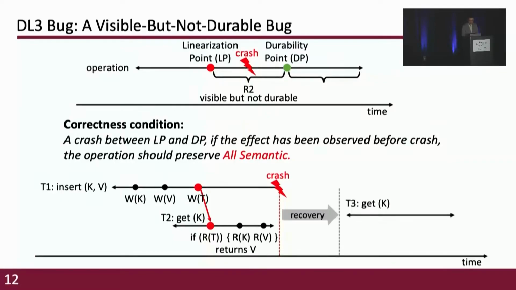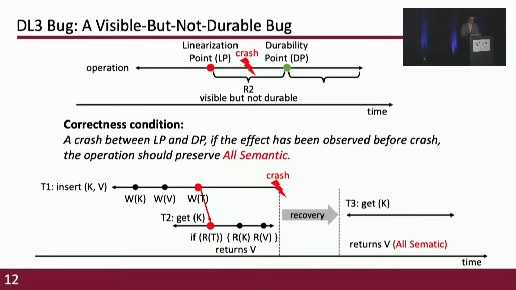After recovery, thread 1 is executing a get operation again. And as the crash occurs between the linearization point and the durability point, the effect of the crashing operation has already been observed before the crash.